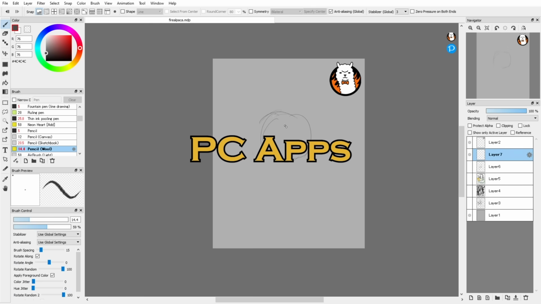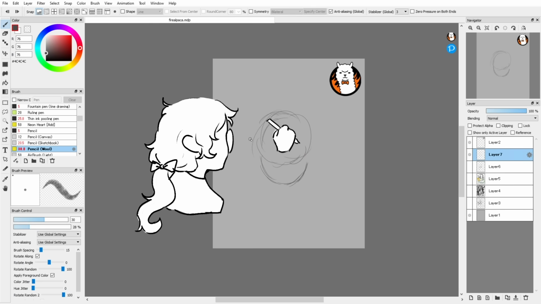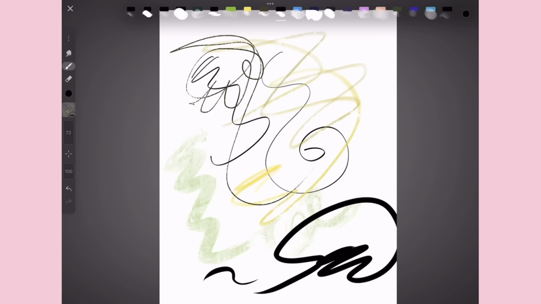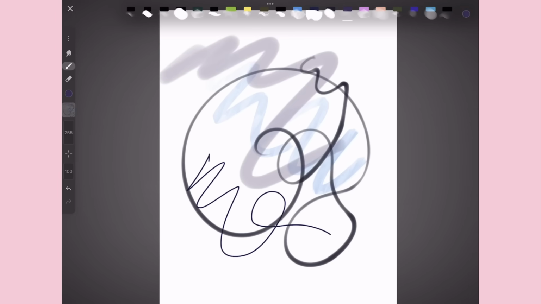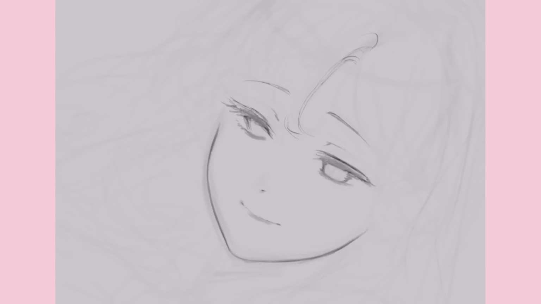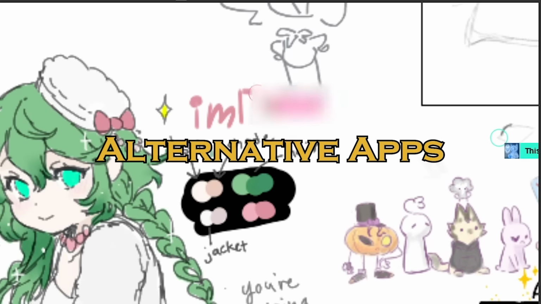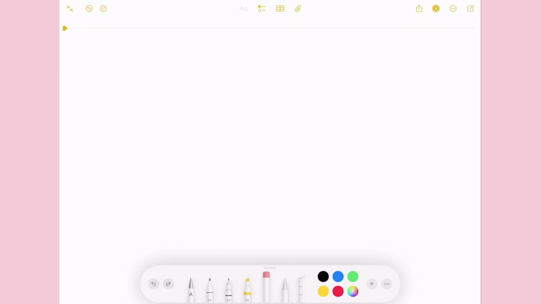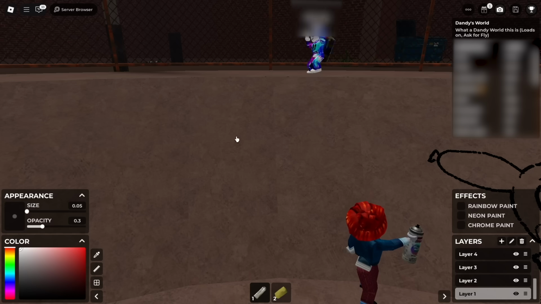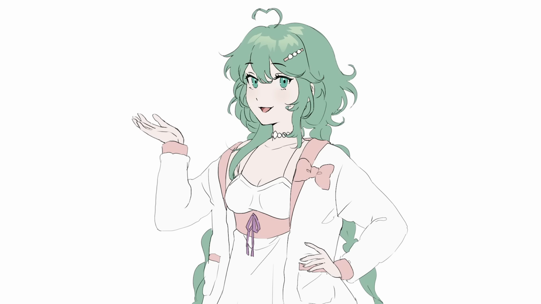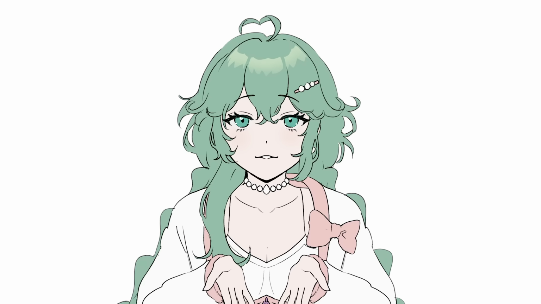The first category is PC drawing apps. These are apps you can use on your PC. The second category is iPad apps. You can download these apps on any Apple device. I just happen to use an iPad. And no Android apps today because I don't own an Android. I'm sorry. And the last category is alternative apps. These are apps that are either different, kind of memey, or not necessarily intended for drawing. So let's get started and head into our first apps.